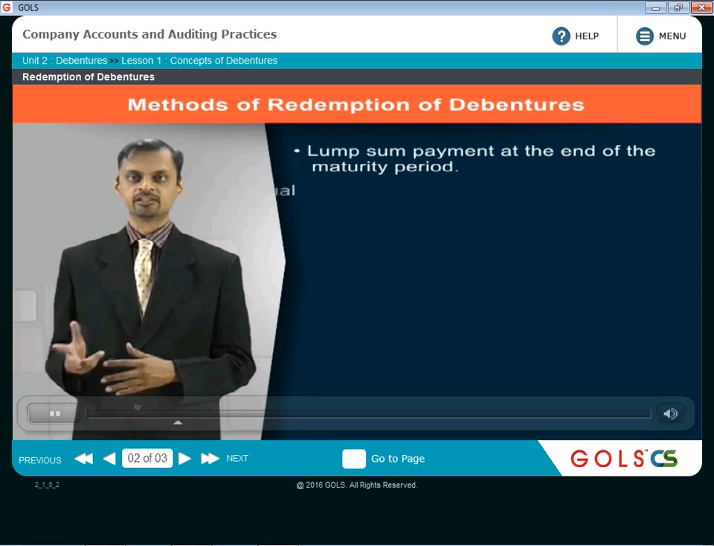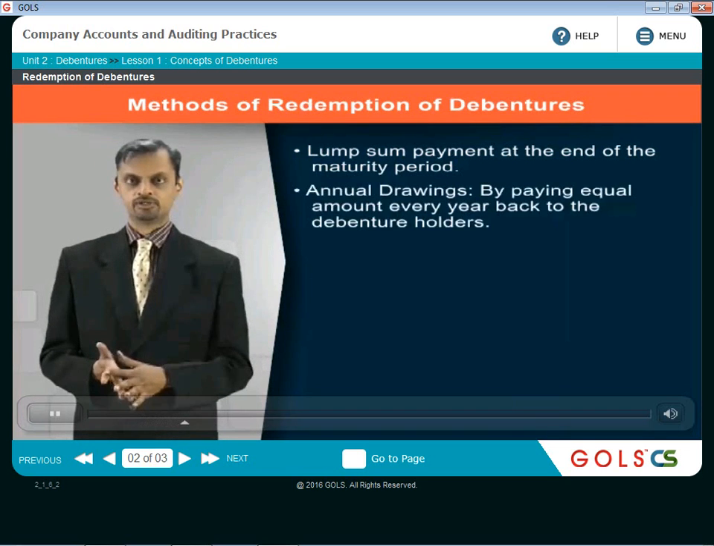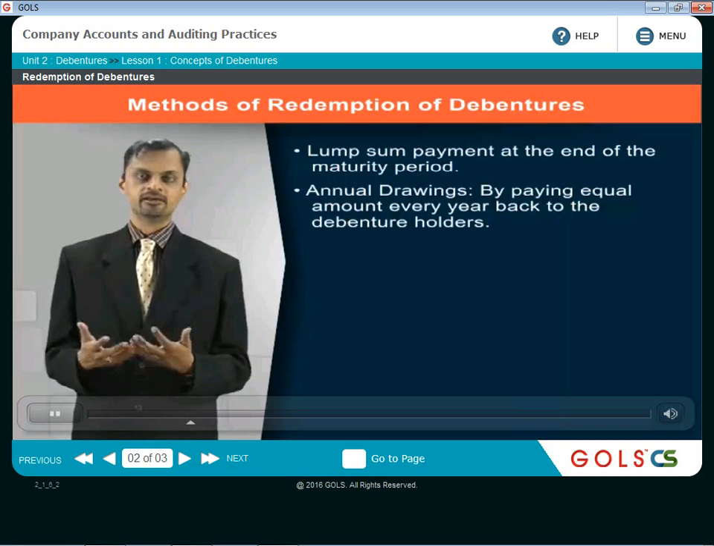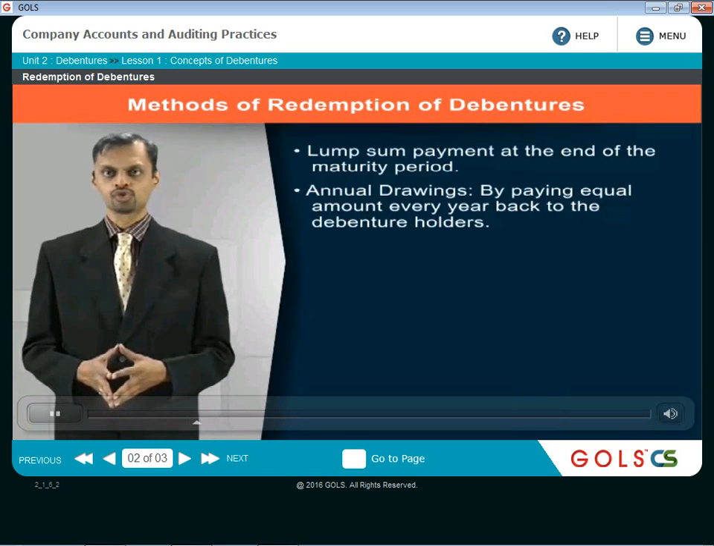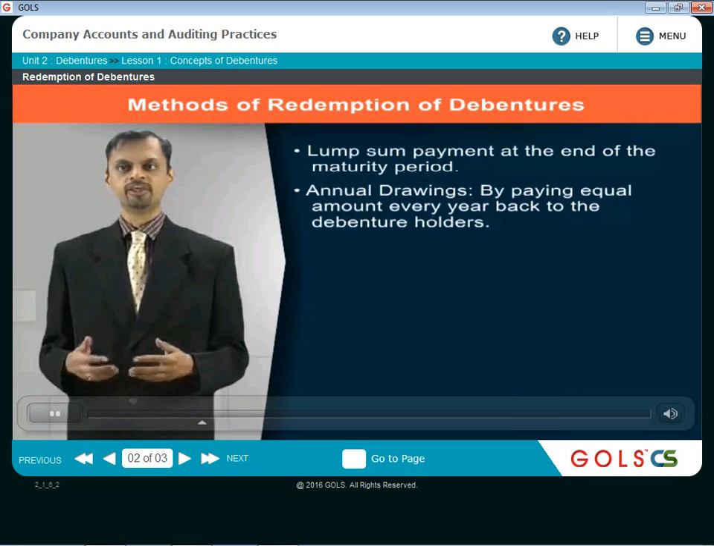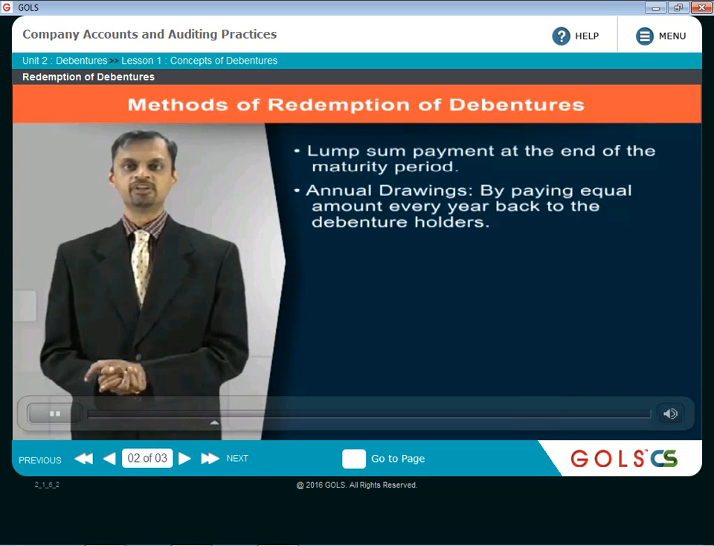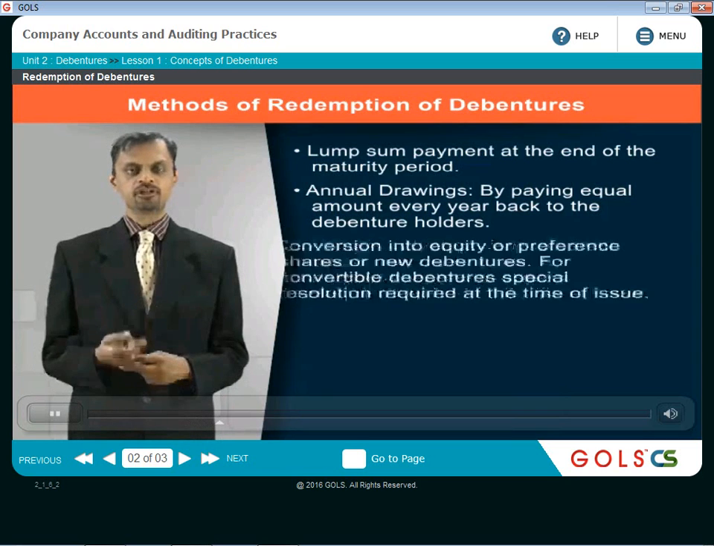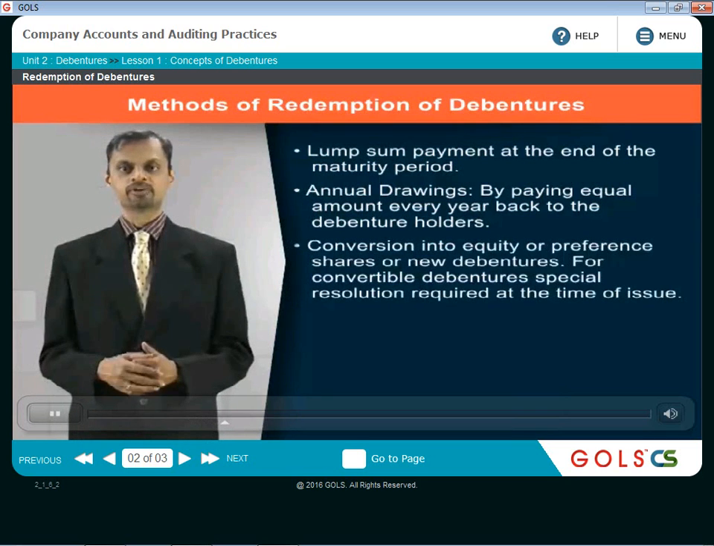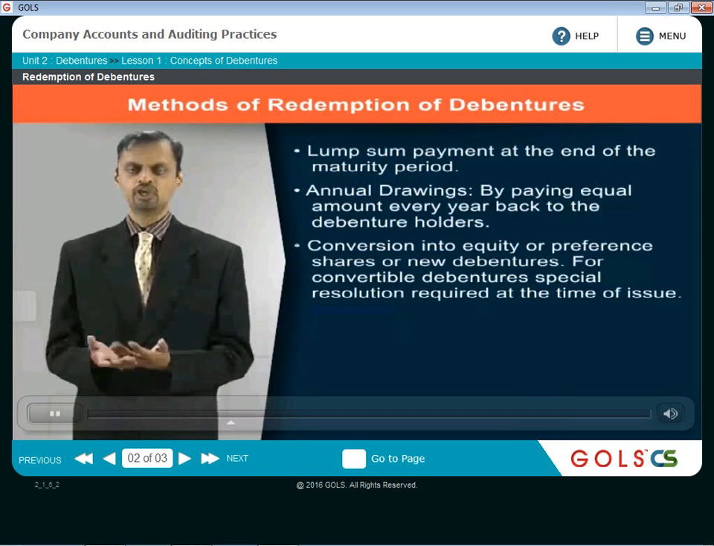Another way to redeem the debentures is annual drawings. So you repay in equal installments, by paying an equal amount every year back to the debenture holders. Another way to redeem the debentures is to convert these debentures into equity or preference shares, or issue new debentures in place of the old debentures.